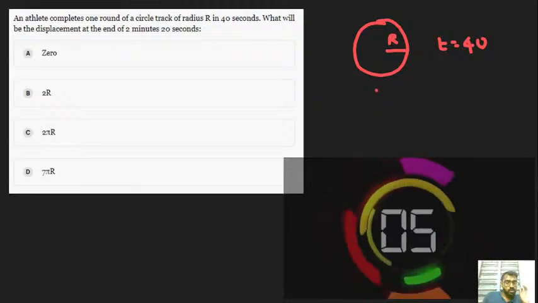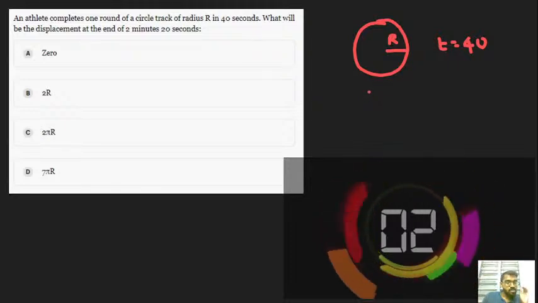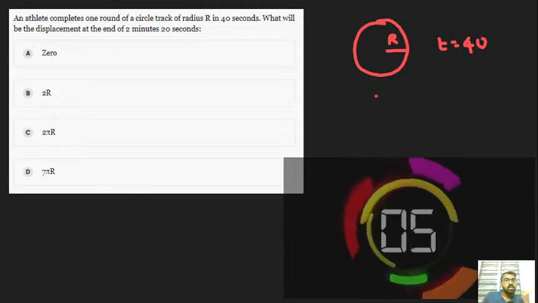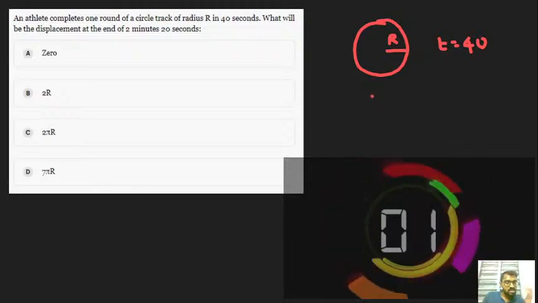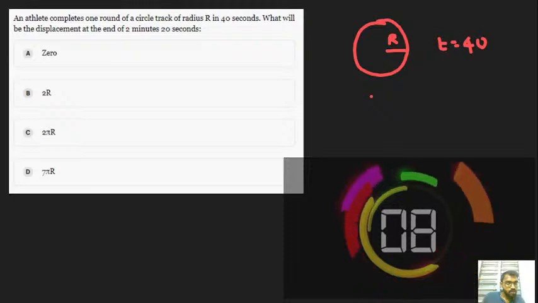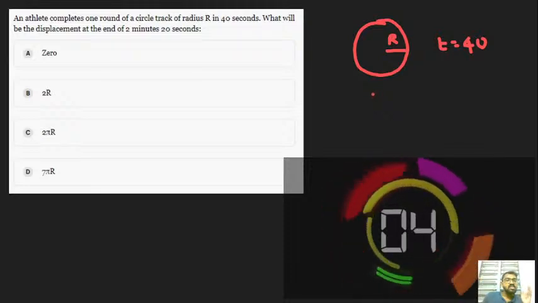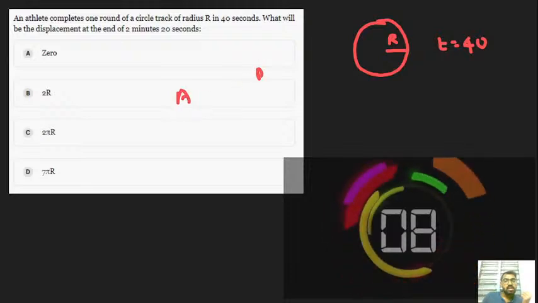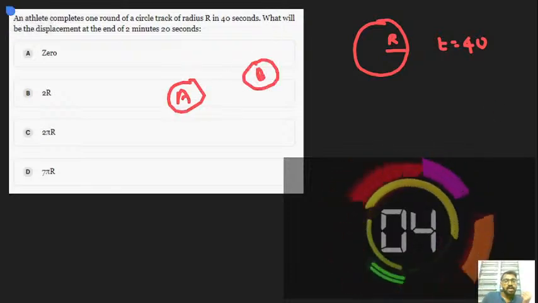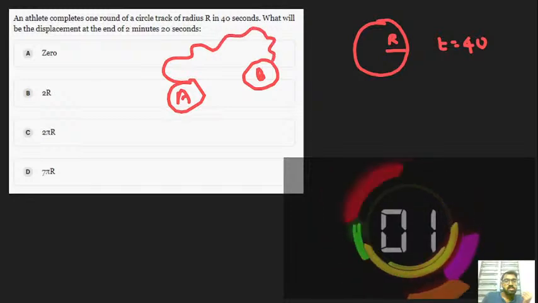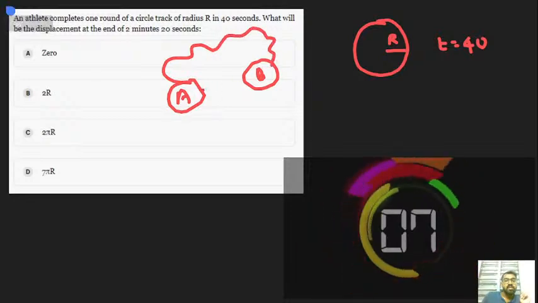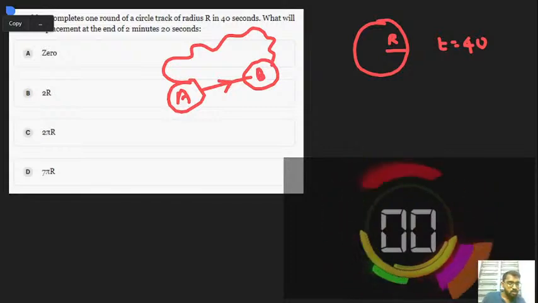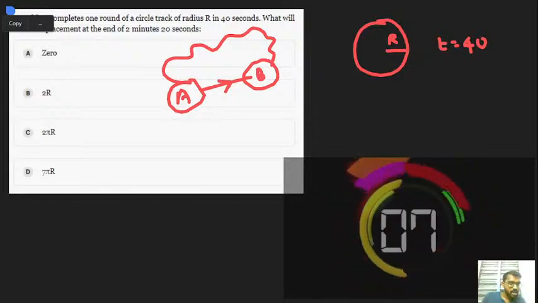For this question, you must be well aware of what distance and displacement are. You should know the difference between distance and displacement. Distance is a scalar quantity, whereas displacement is a vector quantity. Let's consider A and B. If we take some path, it's the distance. If we take the shortest path with a direction, it's known as displacement. I hope you can understand what I'm trying to say.